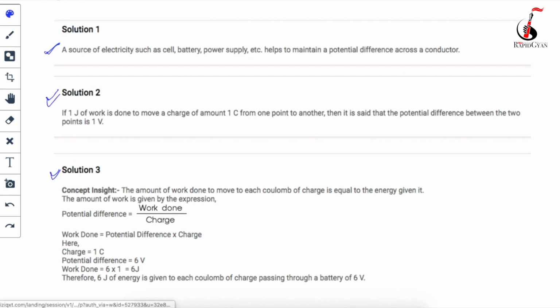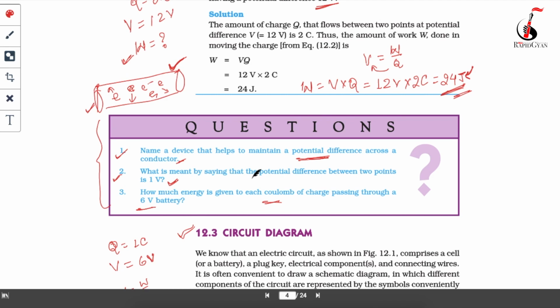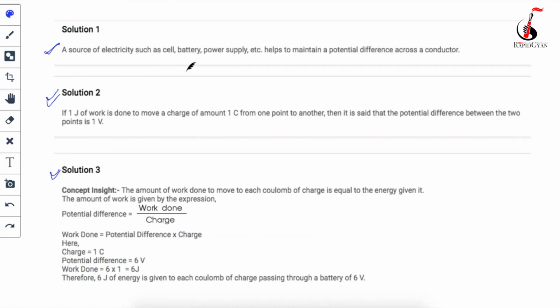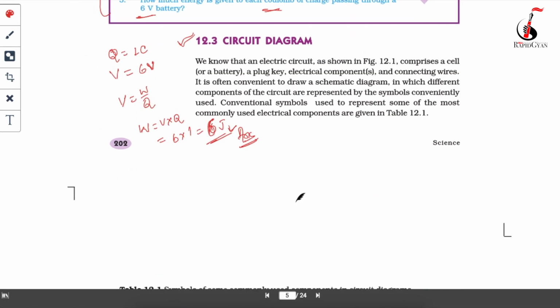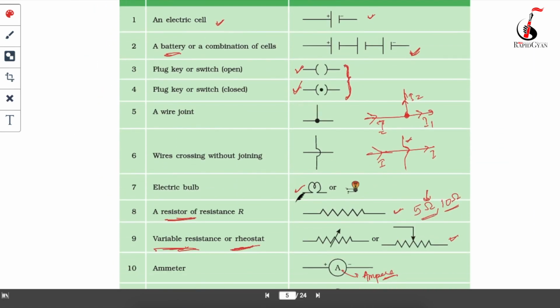What was your first question? The first question asked to name a device that helps maintain the potential difference. I have told you that devices like a battery, cell, or power supply create the potential. Here is the definition of volt and here is your question. After that we have covered the electric circuit diagrams. There are a few diagrams which you will have to remember.